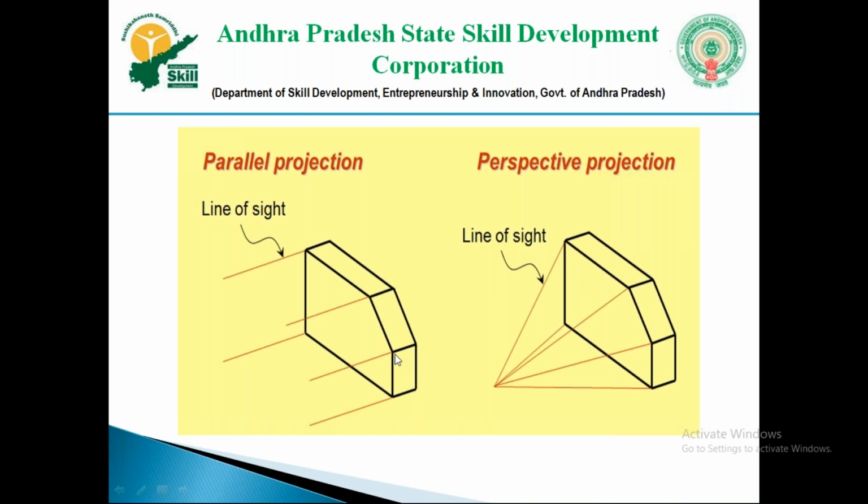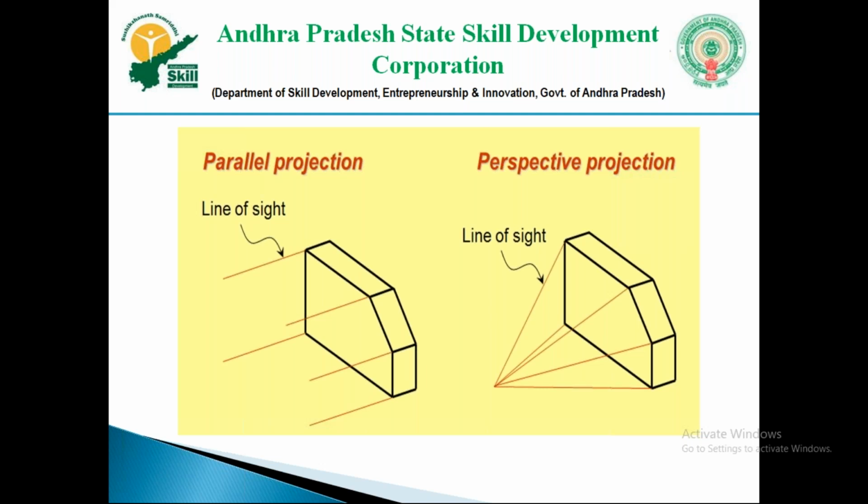Why? Because I have already given the example of the dark room. In the dark room, if you vary the torchlight position, for example if you bring the torchlight close to your mobile, the shadow will be very large. If you take the torchlight far away from your mobile, the shadow will be so small. So based on the position of the torchlight, your shadow will vary.